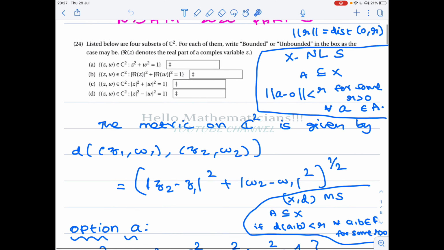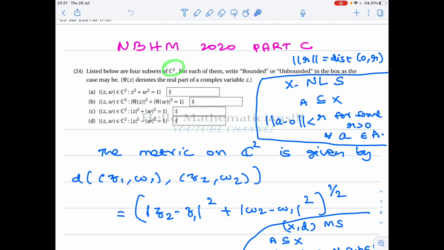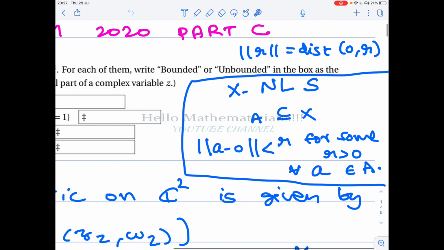Now, C² is a normed linear space. When you are in a normed linear space, we have some advantage, like there is a zero, and you can think geometrically.